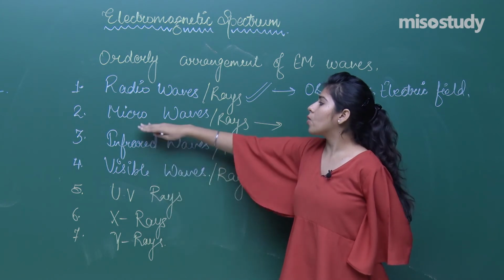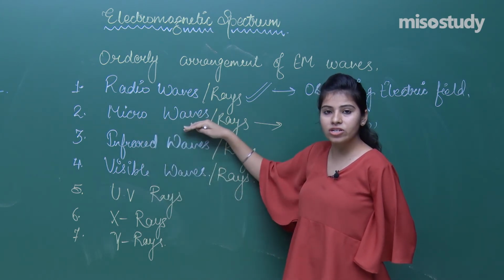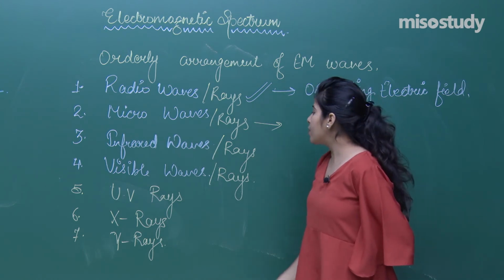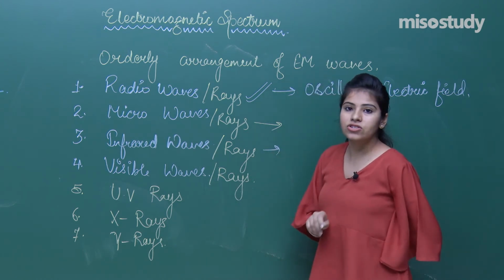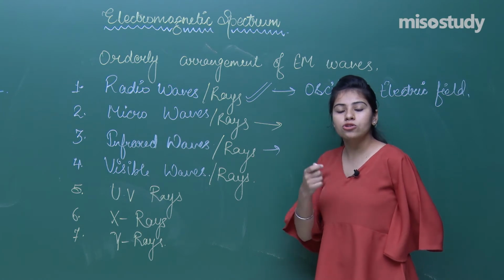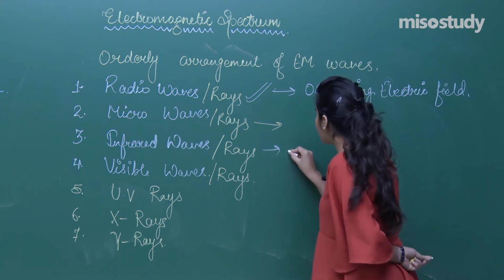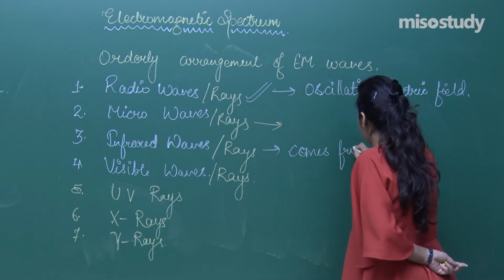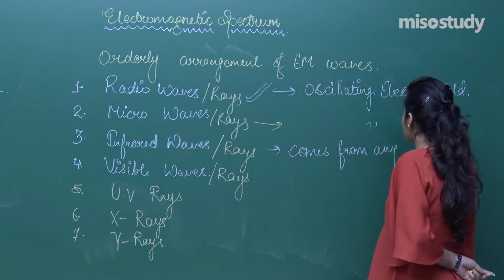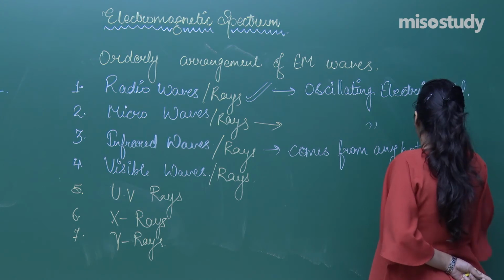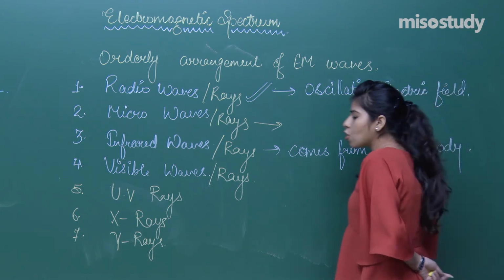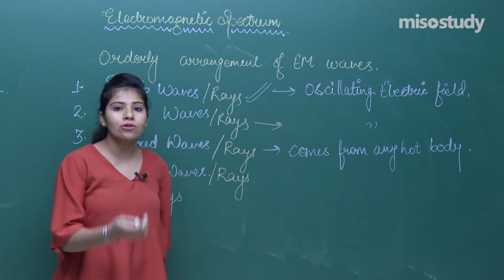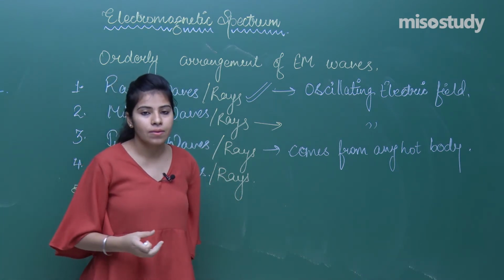Now thirdly, the infrared waves. Infrared waves are generated from a source of heat, so they come from any hot body. If I talk about the sun, which is the best example of heat, the sun is a good source of infrared waves.